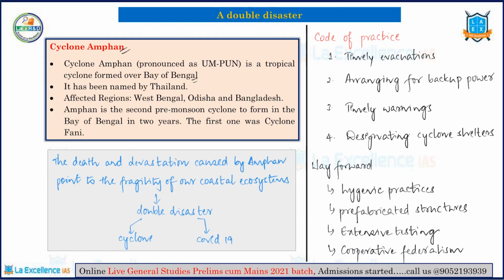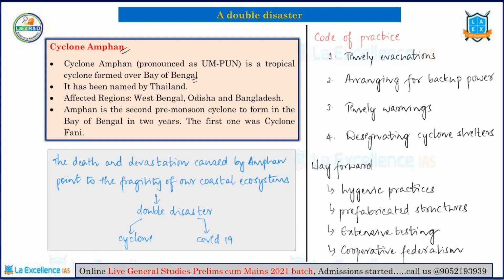The second part of the disaster is what we call COVID-19. The world itself is basically reeling under the pressure of COVID-19, and West Bengal and Odisha are not any exception. Now the problem is, because of Amphan, most of the people who are being evacuated are being placed in shelters, but it is happening in a crowded manner. Now when you place people in crowds in a particular shelter, even if one person has COVID in that crowd, it is going to spread like anything, simply because it is a virus and it is contagious.